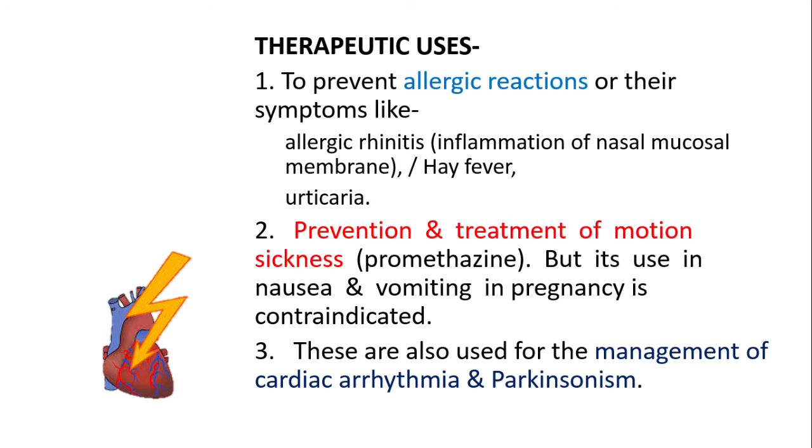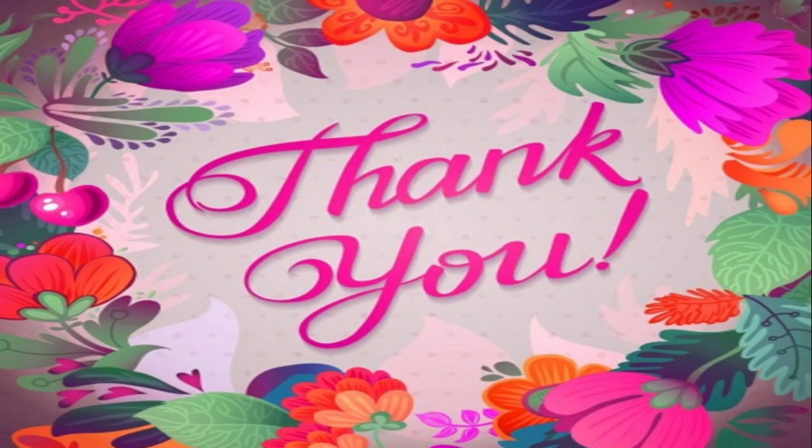So these are its applications: in allergic reactions, in the treatment of motion sickness, in the management of arrhythmia as well as in the management of Parkinsonism. So this is our today's lecture related to autacoids. Here we have finished this point, autacoids, that is antihistamines. Thank you very much.